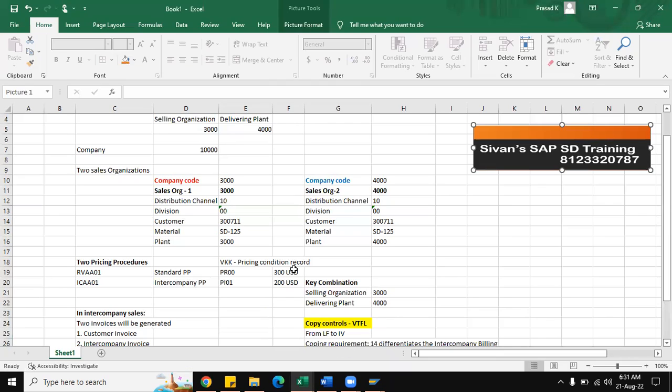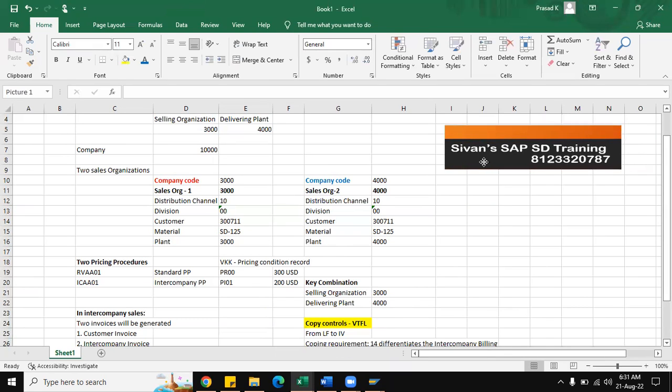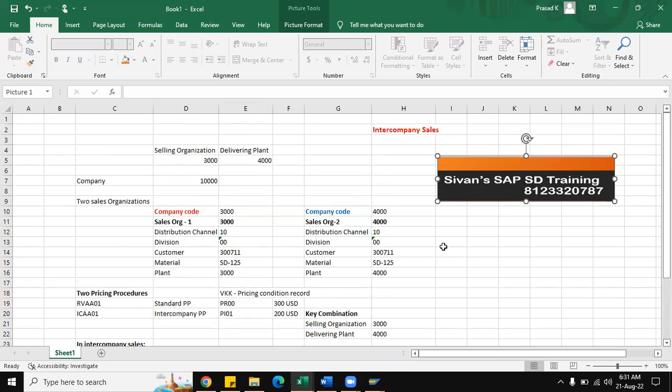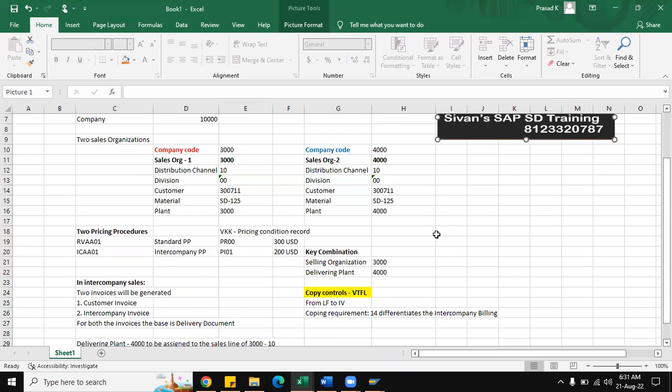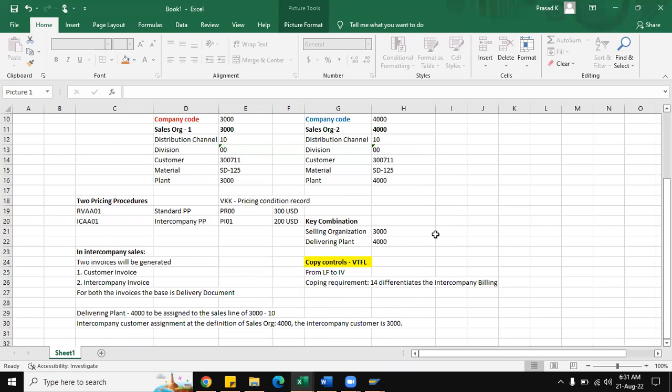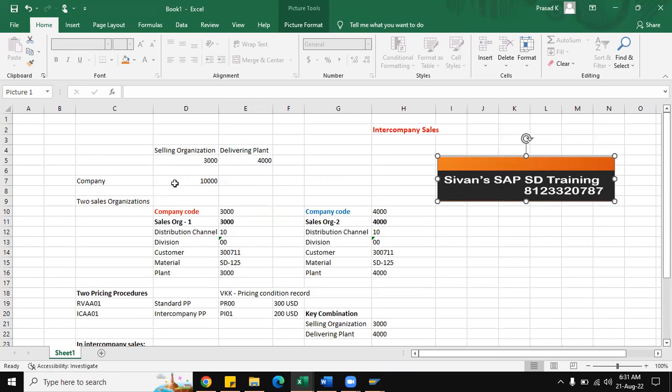So are there any doubts? Let me just repeat again. Now, whenever the sale happens, the selling organization belongs to a different company code than that of the delivering plant. So this is the question. Whenever your interviewer asks, do you have or have you worked on intercompany sales?